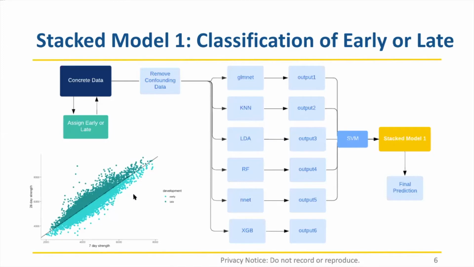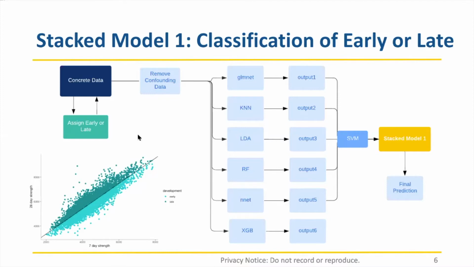Practically speaking, while concrete strength stabilizes after 28 days, some develop full strength earlier on, and those are early concrete, while others are late, and we call them late concrete. Note that the classification becomes less reliable as the distance between the data points and the regression line decreases. Thus, we remove those potentially confounding points to maximize the first stage performance.